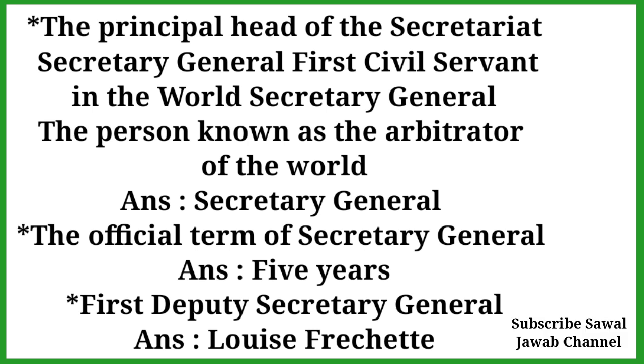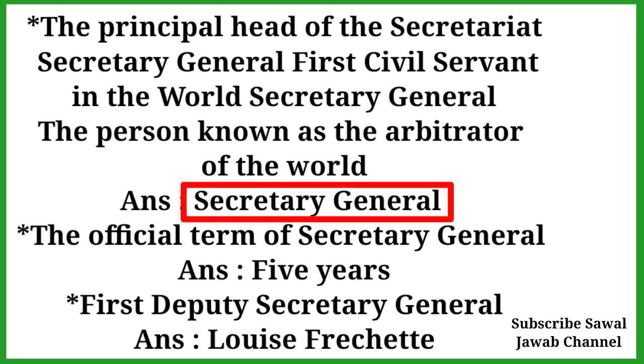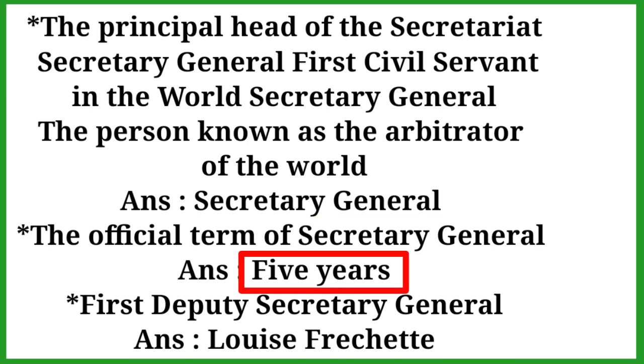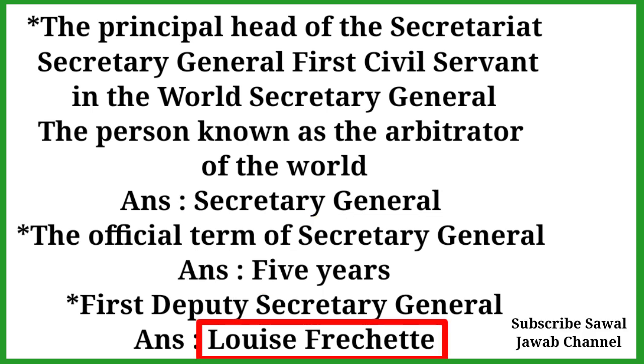The principal head of the Secretariat is the Secretary General, the first civil servant in the world, and the person known as the arbitrator of the world. The official term of the Secretary General is 5 years. The first Deputy Secretary General was Louis Franchetti.